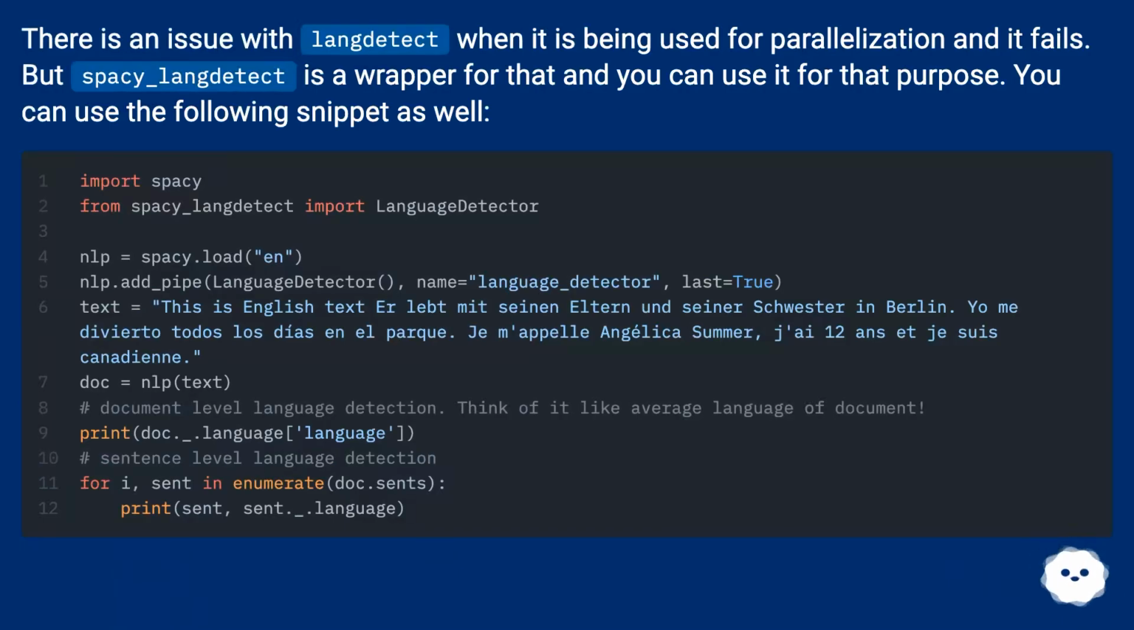There is an issue with langdetect when it is being used for parallelization and it fails. But spacy_langdetect is a wrapper for that and you can use it for that purpose. You can use the following snippet as well.